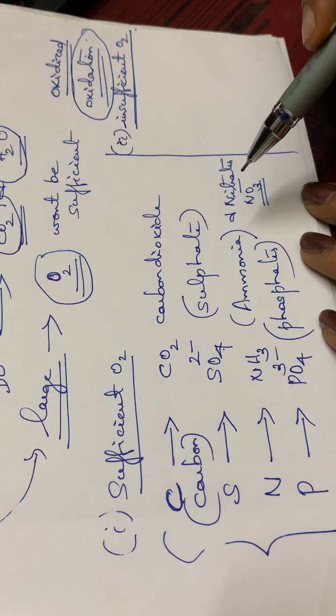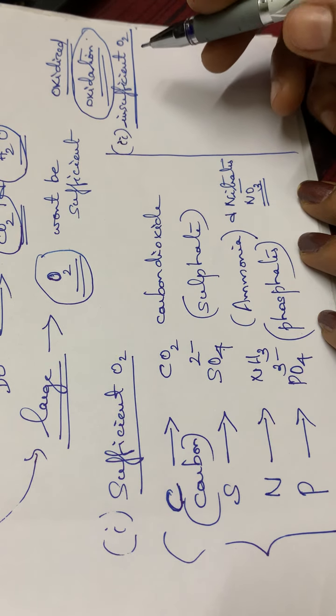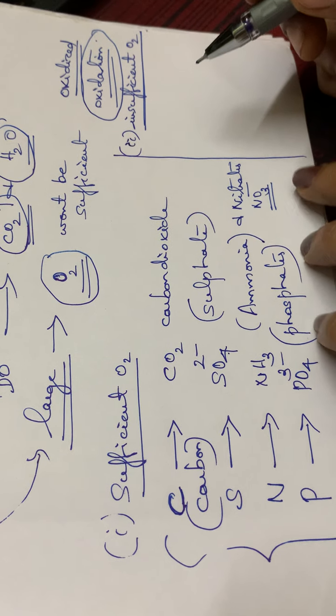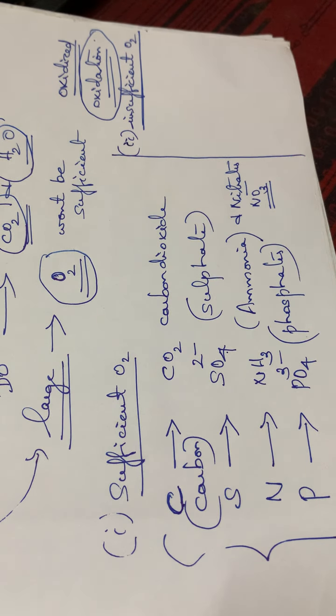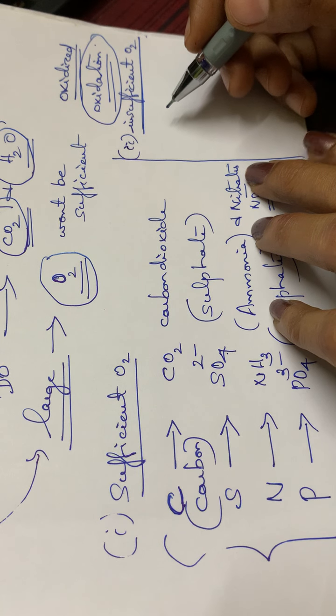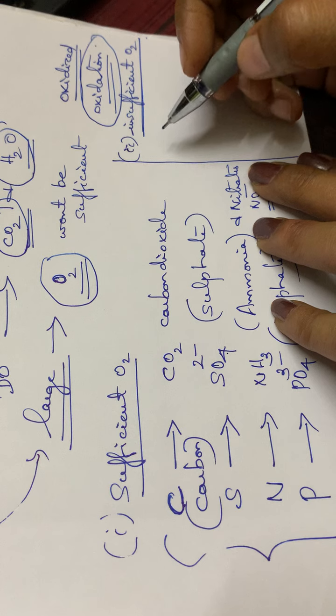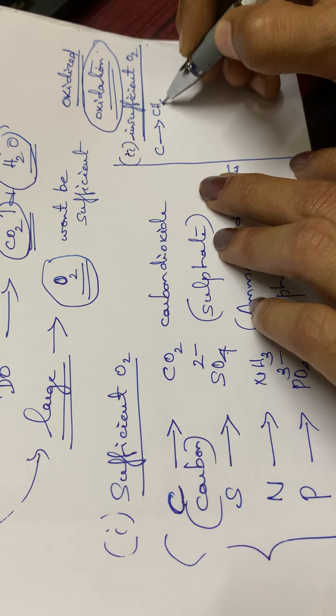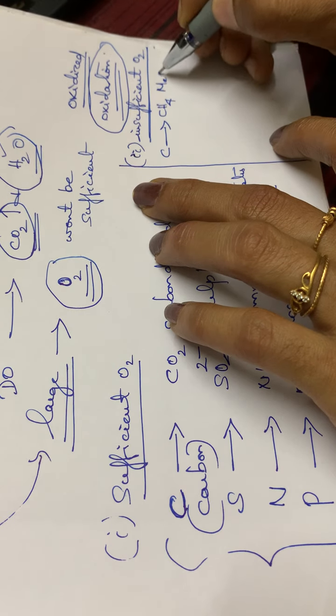But if sufficient oxygen is not there, the waste will be converted to other compounds with a very offensive smell. That is, we can't stand the smell of that water body; such a bad smell will occur. So if insufficient oxygen is there, carbon will be converted to methane, CH4. CH4 is methane.